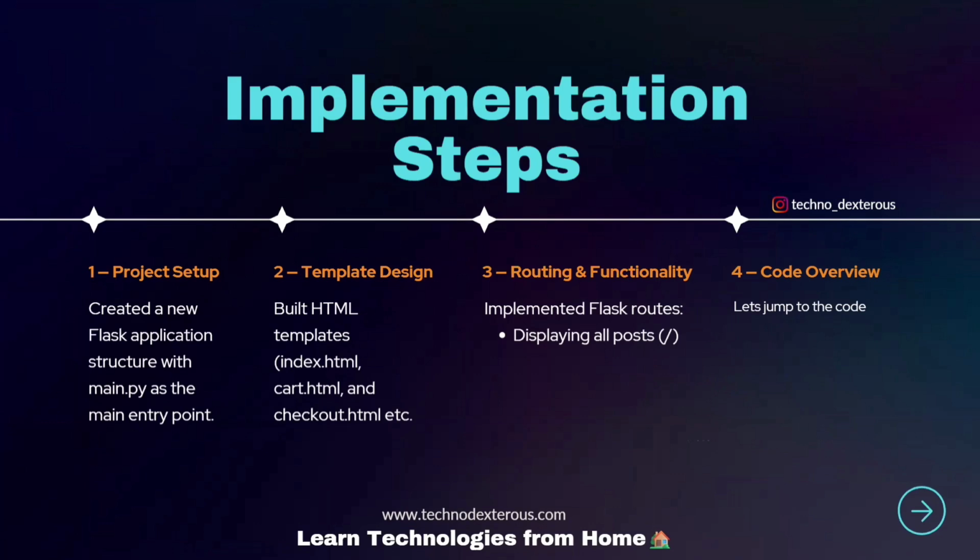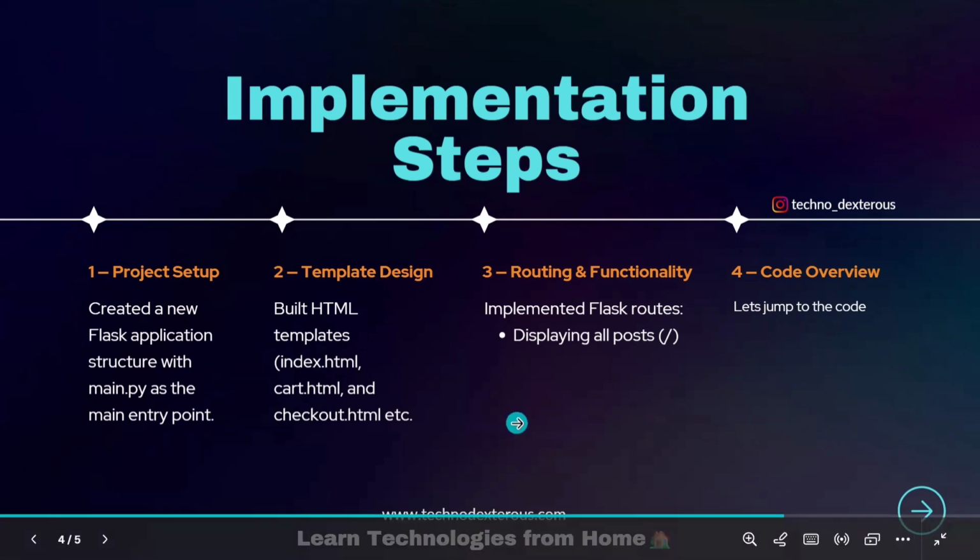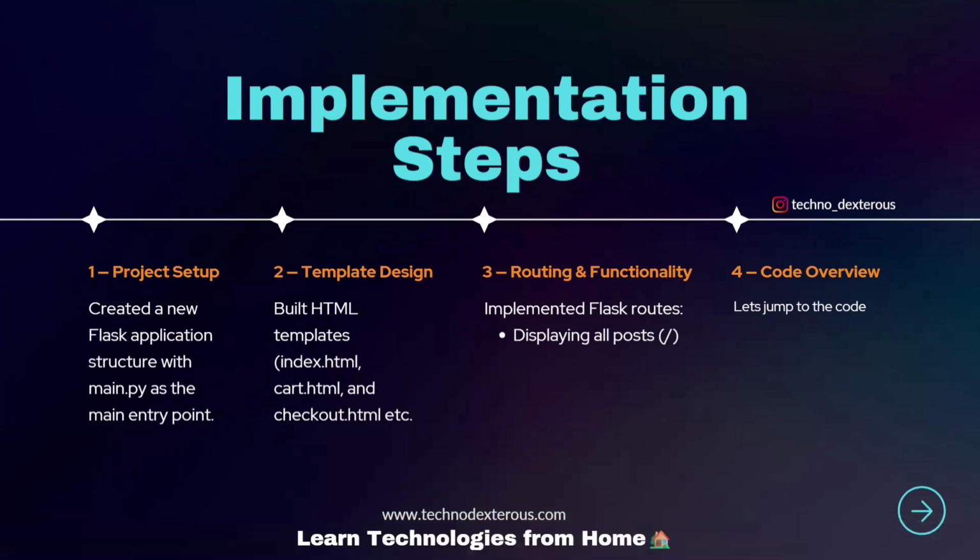First, I created the Flask project structure for implementing the backend code and designed the templates like index and cart pages, added product data, and implemented routing and cart logic. It is for the front end data, and routing and functionality are implemented with Flask routes displaying all products. Let's jump to the code. I will explain my code.